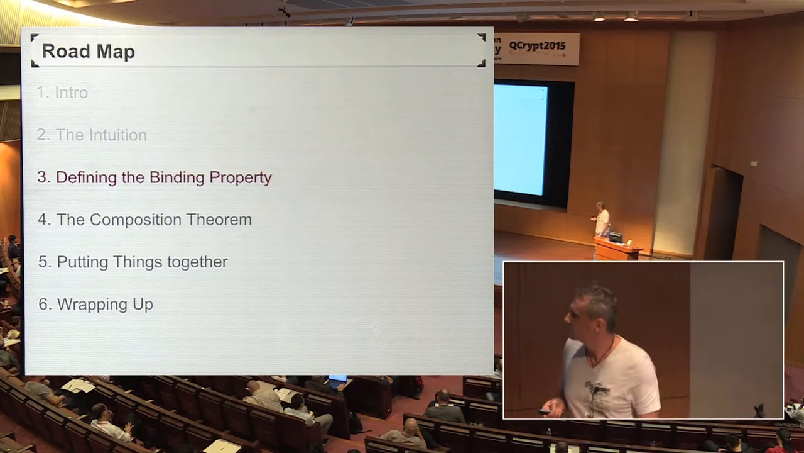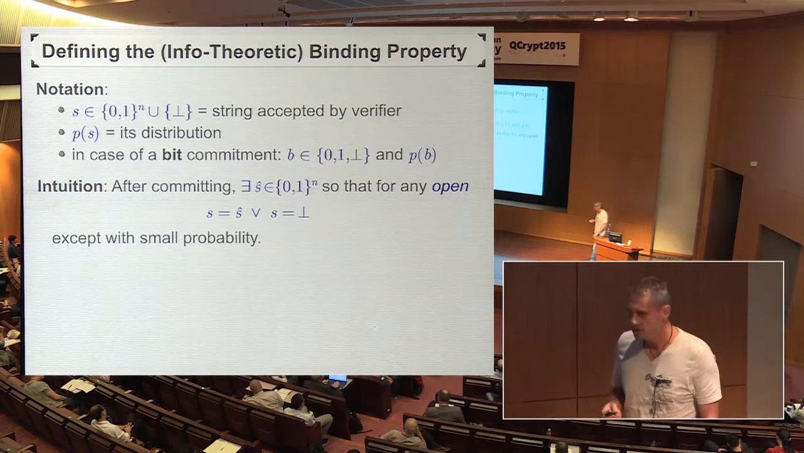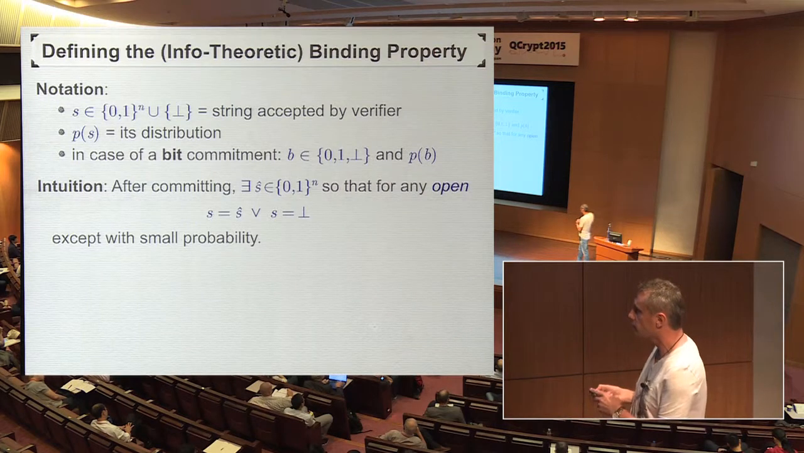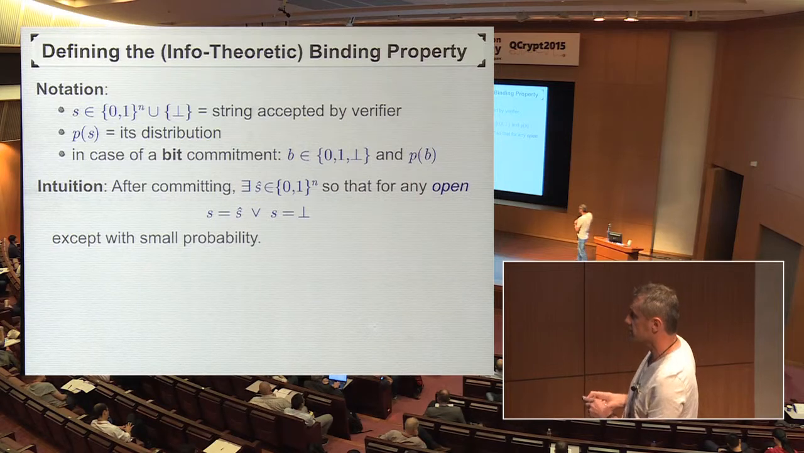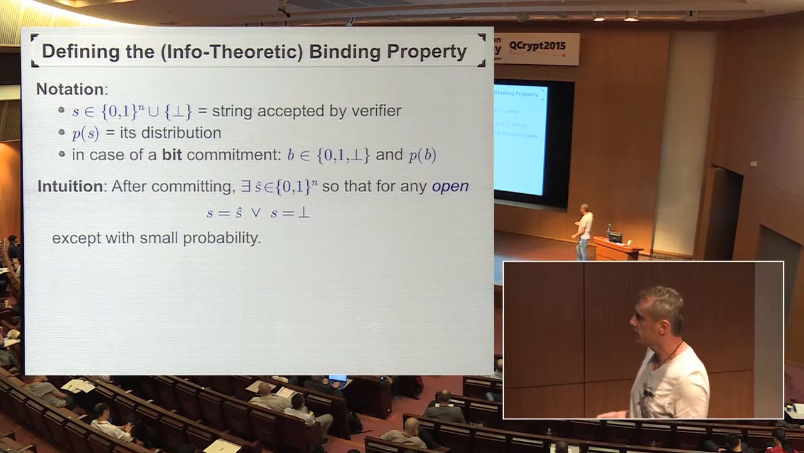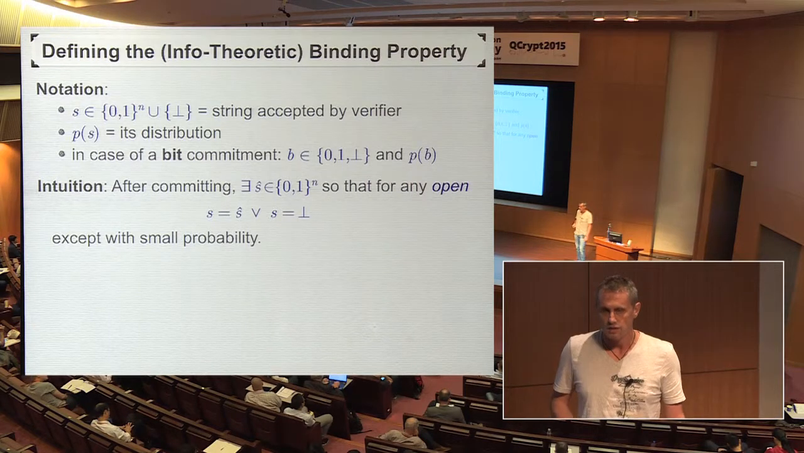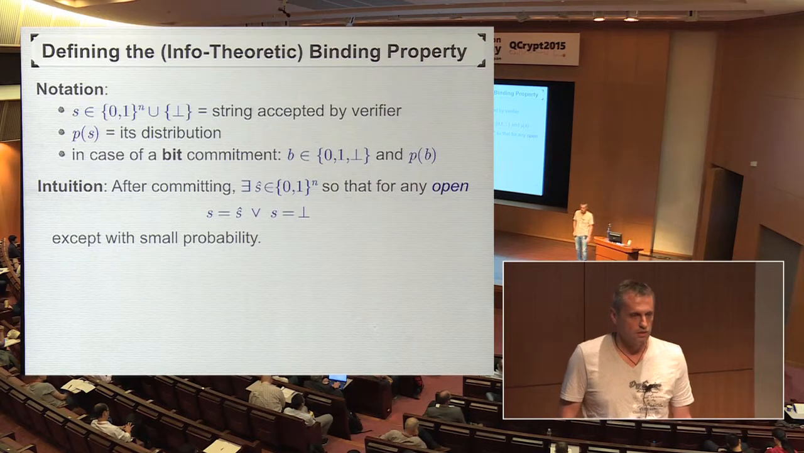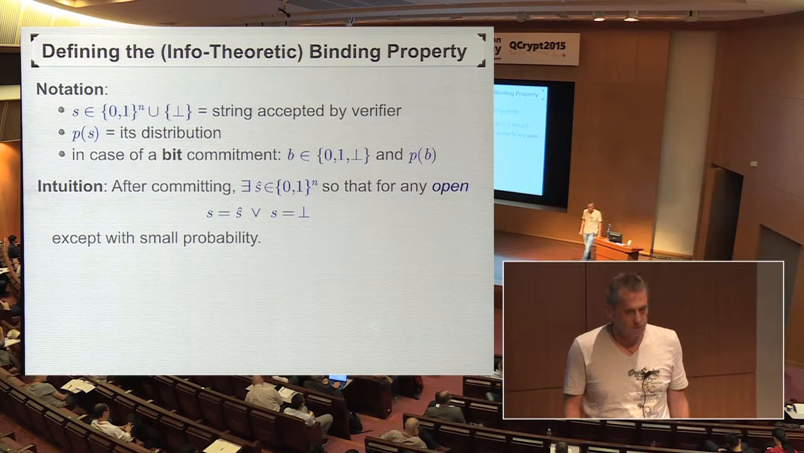Okay, now I don't have much time to say too much about the new notion of binding. Let me just say, the intuition for security of a commitment scheme is that after the commit phase, after I've put the safe on the table, there exists a string S hat, which mimics what's supposed to be inside the safe, so that no matter how the provers behave in the opening phase, the string that the verifier will accept in the end is that string S hat, except with small probability, or the verifier rejects. That's the intuition behind the binding property of a commitment scheme.